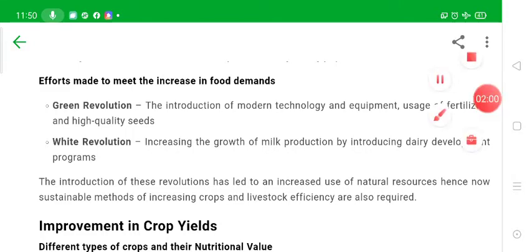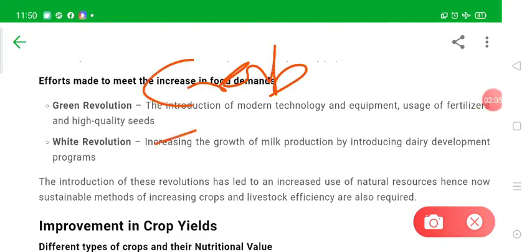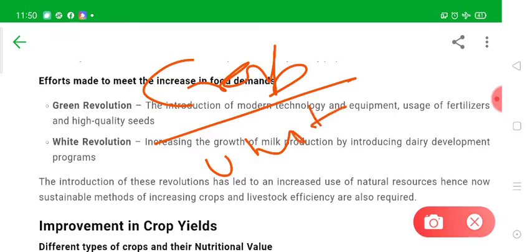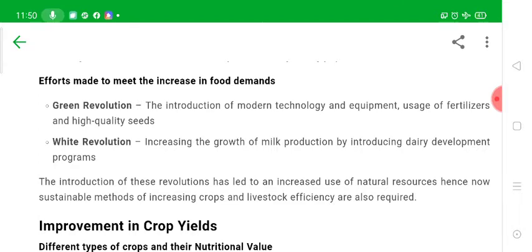So what is yield of crop? Yield of crop means the amount of crop produced per unit area. This is one parameter of measuring the yield. However, yield may also mean that a particular plant is giving more grains and more weight of grains, and also that the plants are capable of growing in different areas, okay, so that we can increase the production of agricultural products.